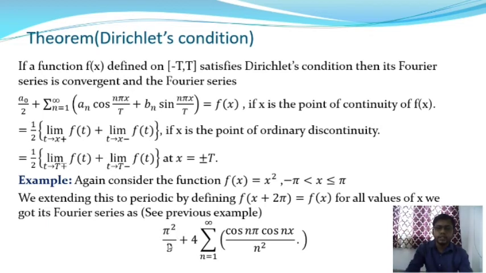This is equal to pi square by 3 plus 4 into summation over n is equal to 1 to infinity of cos n pi into cos nx by n square. And I have already got this Fourier series in the previous example.